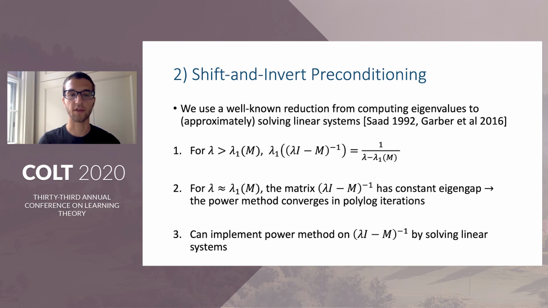And I'll also point out that a close enough estimate of the top eigenvalue of M for this to be true can be obtained using binary search. Finally, we note that implementing the power method for this matrix requires solving just a single least squares problem per iteration. And since there are only a logarithmic number of iterations necessary for the power method, this means that if you could solve least squares quickly, you could compute top eigenvalues quickly too. And in light of our previous lower bound for computing top eigenvalues, this implies a lower bound on how fast you can solve least squares problems.